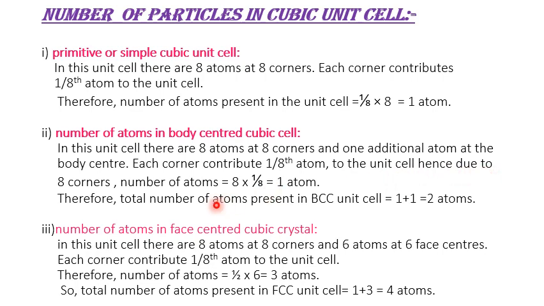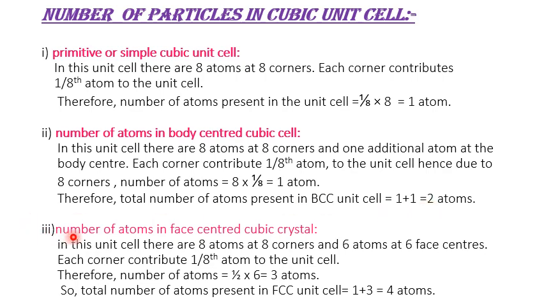Hence, due to 8 corners, number of atoms is equal to 8 into 1 upon 8 is equal to 1 atom. Therefore, total number of atoms present in BCC unit cell is 1 plus 1 equal to 2 atoms. The one atom present at the body center is what we have added, so 1 plus 1 equal to 2 atoms.